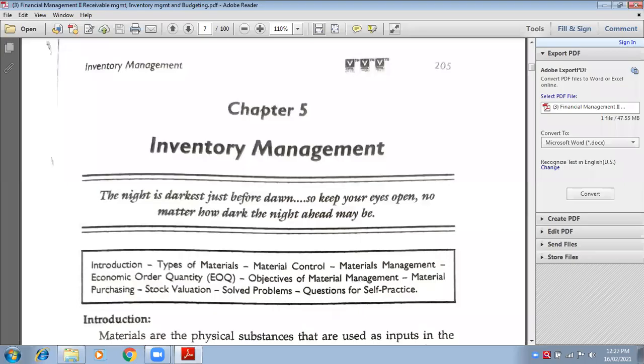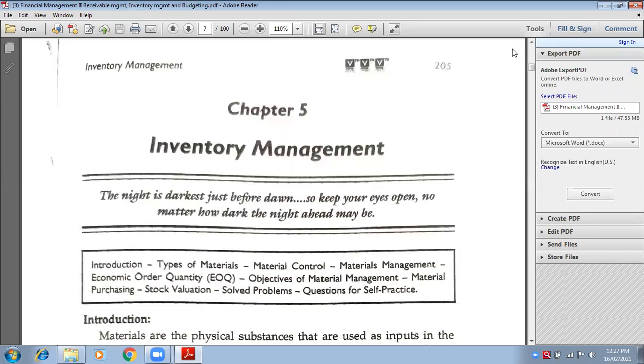Okay, this is the chapter that we had started before our internal exams, inventory management. We have four topics in this chapter. One is stock turnover ratio, we have already covered. Another is stock levels. Stock level means a minimum stock level and maximum stock level. We have danger stock level and we have average stock level, right? So reorder level. We have covered all these formulas in our stock level.